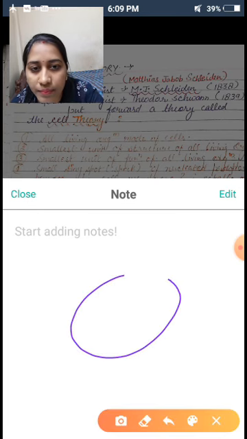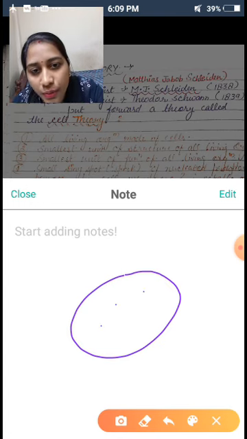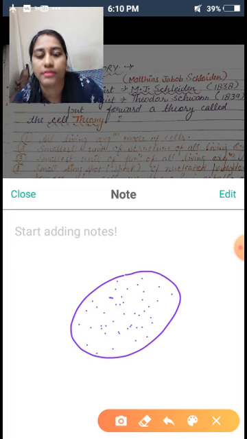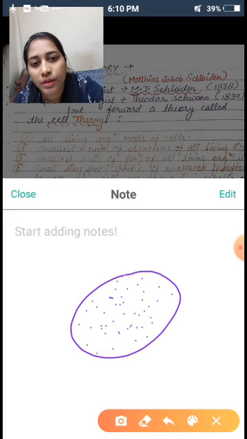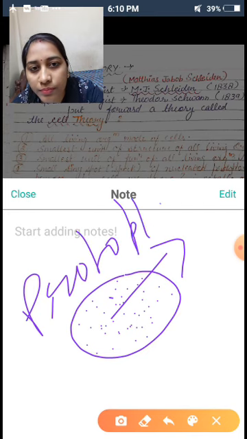This is a cell, and in this cell there is a liquid, a fluid, we can say, or we can also say that there is a matrix. It's also known as matrix. This is actually a liquid called protoplasm.